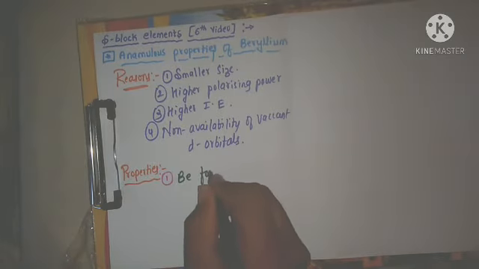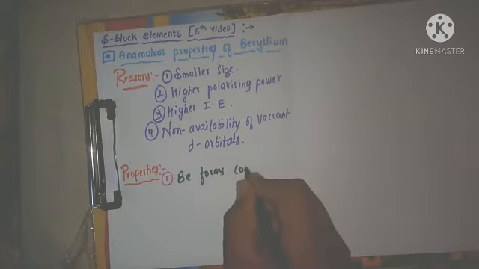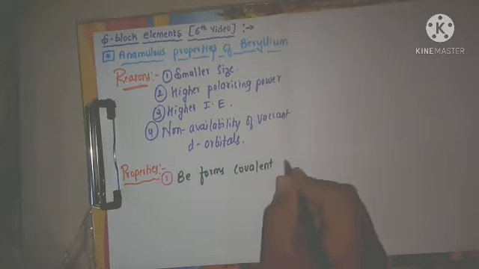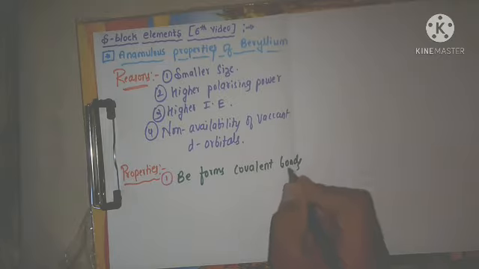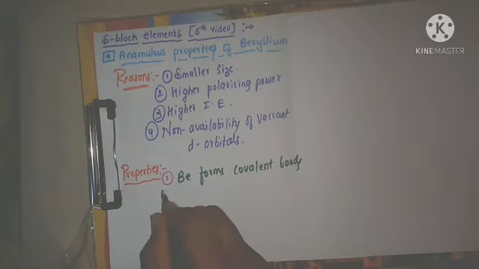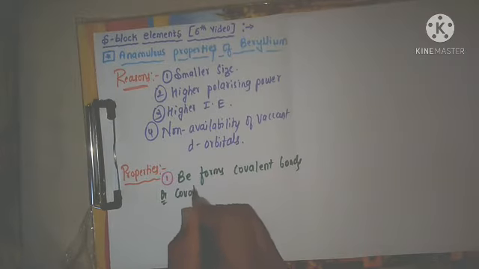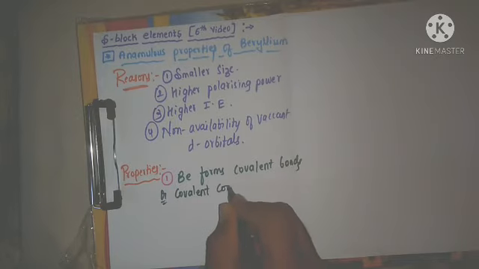Beryllium forms covalent bonds or covalent compounds. You may write covalent compounds also.